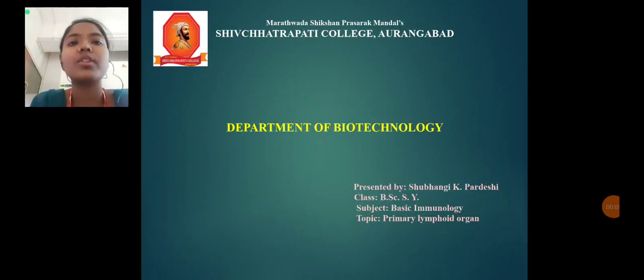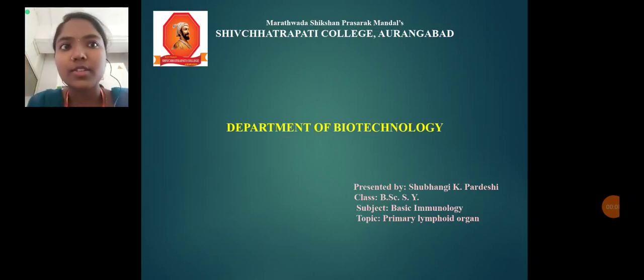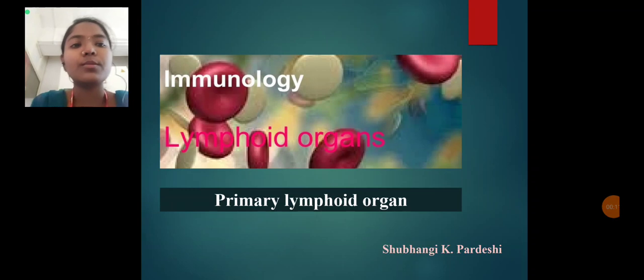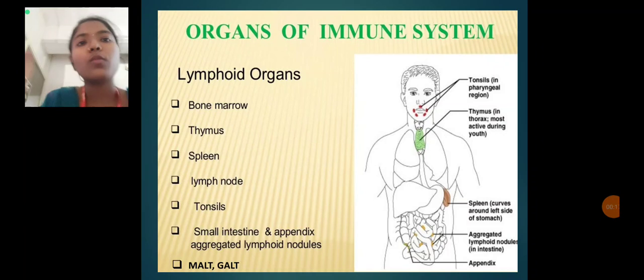So today we will discuss the topic of the primary lymphoid organs. So let's start. This topic is included in the immunology section. So what are the organs of the immune system?